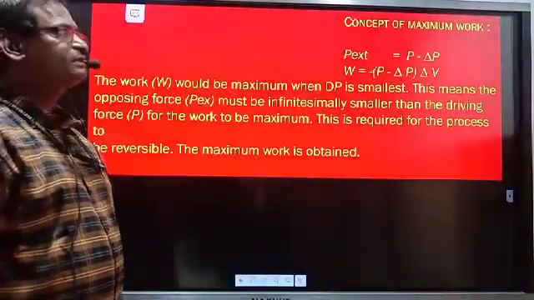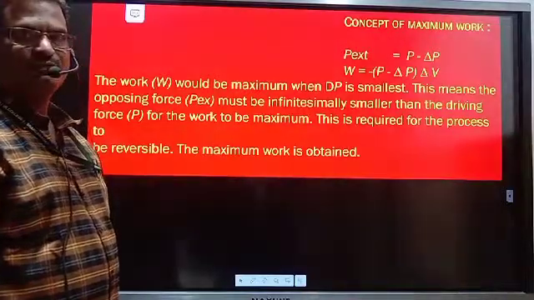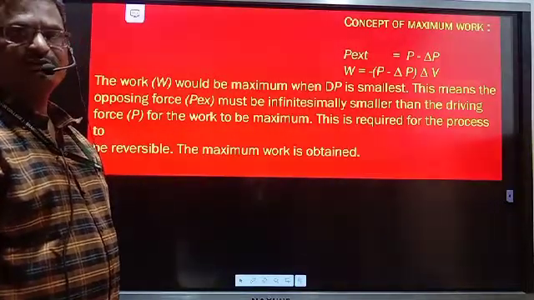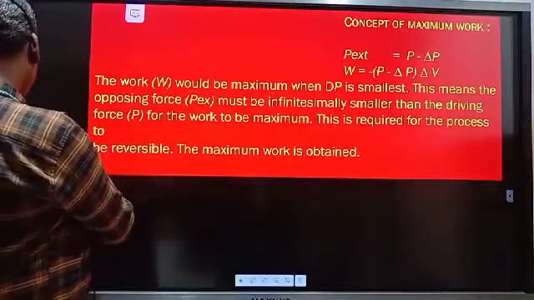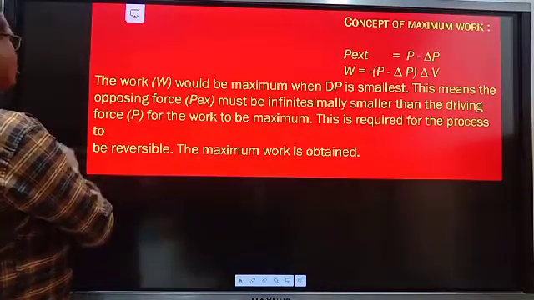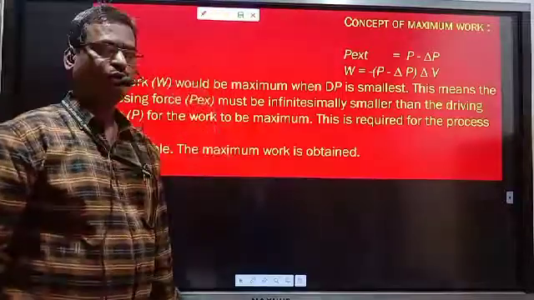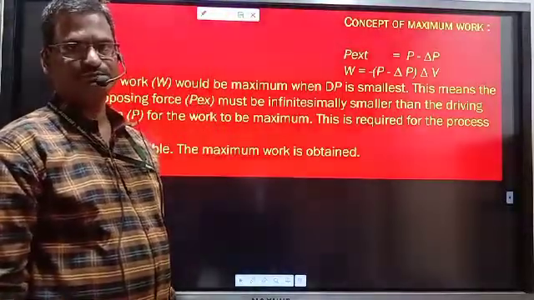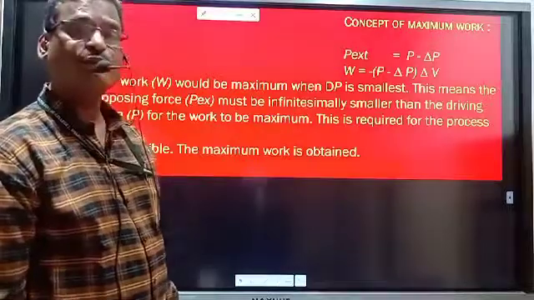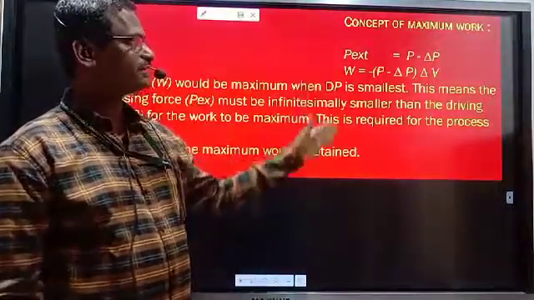the concept of maximum work followed by expression for maximum work. So let us start with the concept of maximum work. What is meant by maximum work and how maximum work is obtained, that is explained over here.